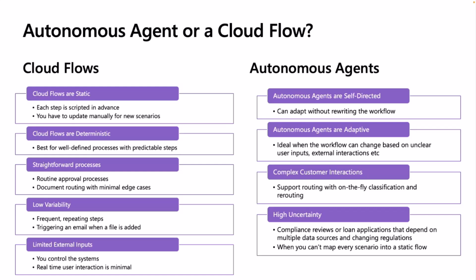But if you need something like we just saw where, hey, based off of the department, I need to go and find the right device and have different specifications for that, that's a really good use case because of the adaptive nature, and they can support those on-the-fly classification and reroutings and different levels of certainty.